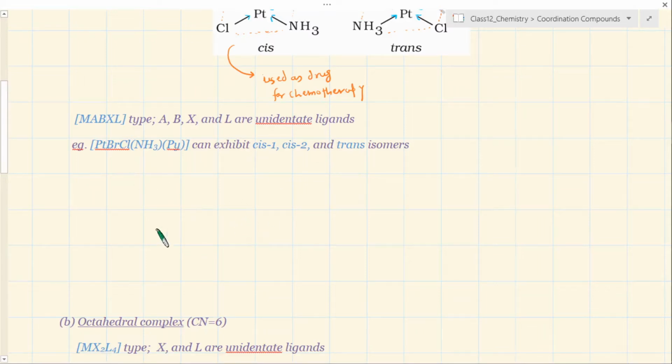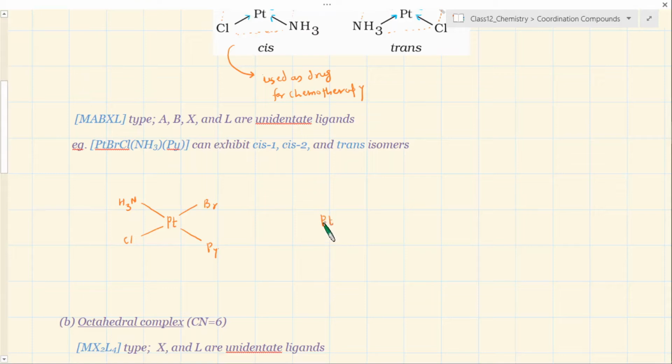Instead of calling them trans or cis, let's say you have platinum, and of course this is also square planar. I can choose to write Cl, Br, then NH3 and then pyridine. Pyridine is an organic molecule and it will act as a ligand.